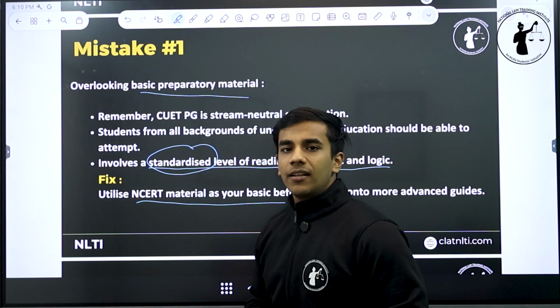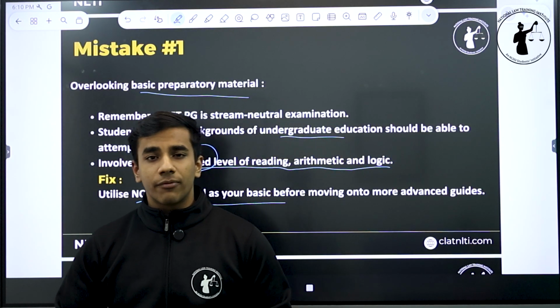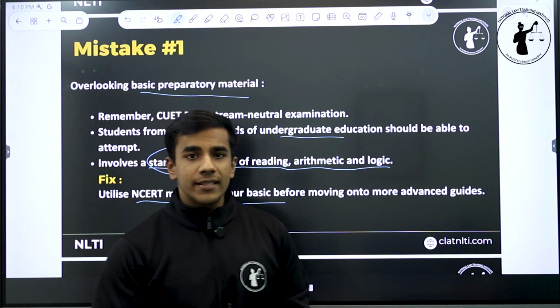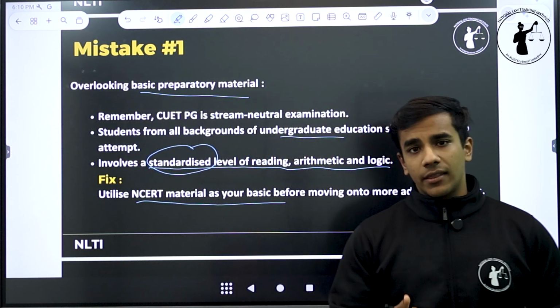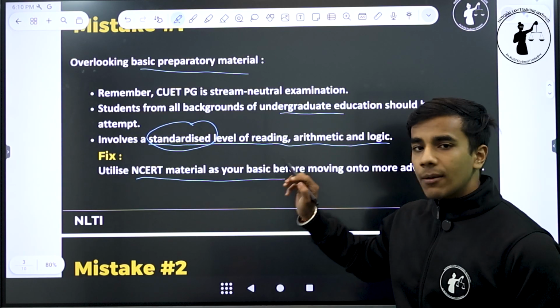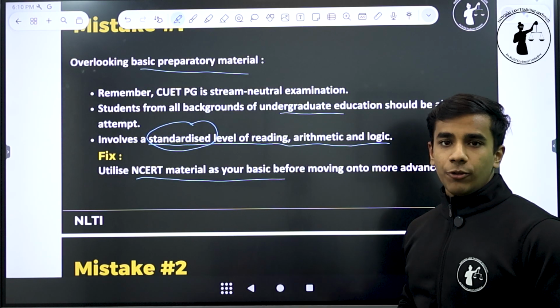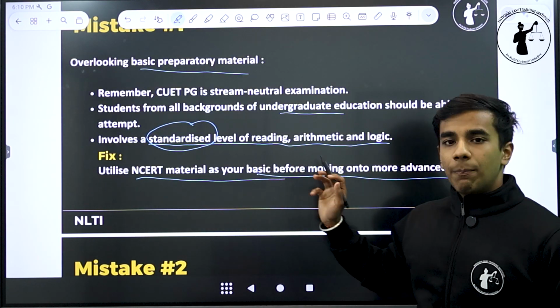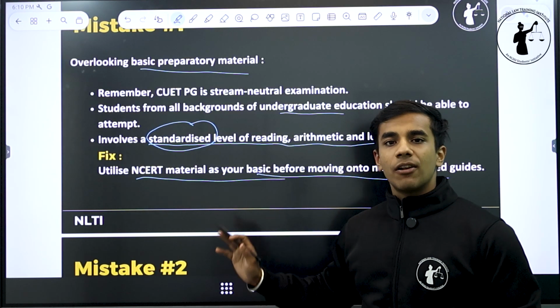So NCERT material, if you have done till class 10th, if you were from a CBSE school, you have gone through your NCERT material, and great if you have done NCERT for 11th and 12th also. So NCERT material will form your backbone of the entire preparation for CUET PG LLB, because this will help you prepare or develop a standard level of everything.